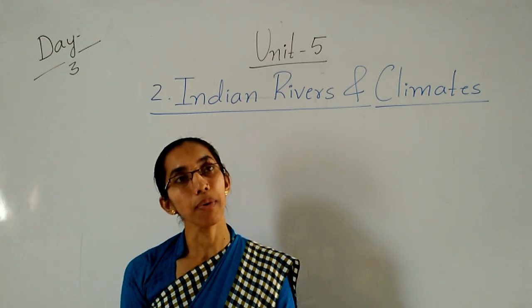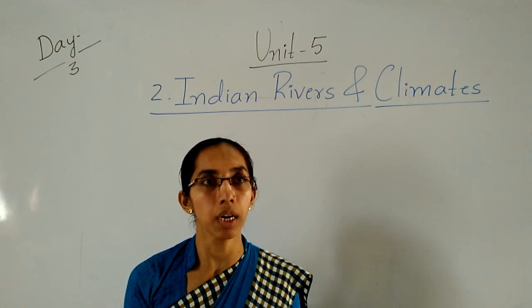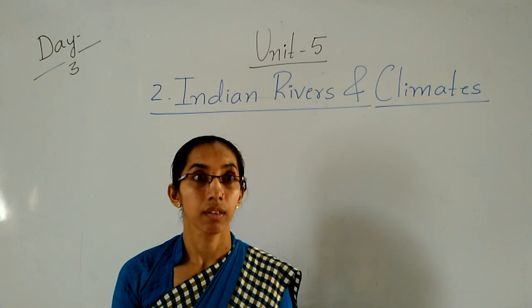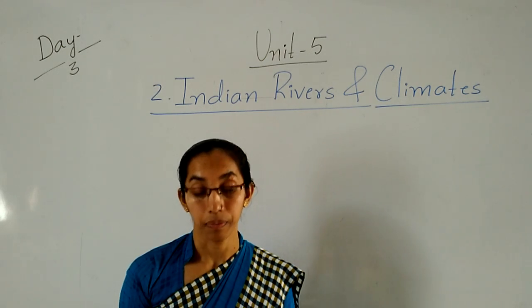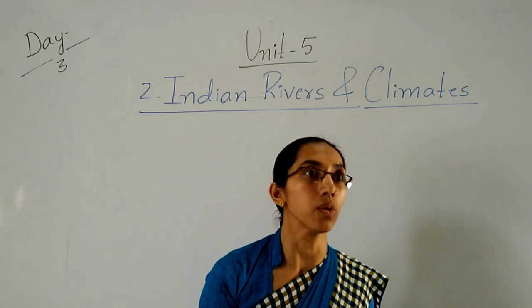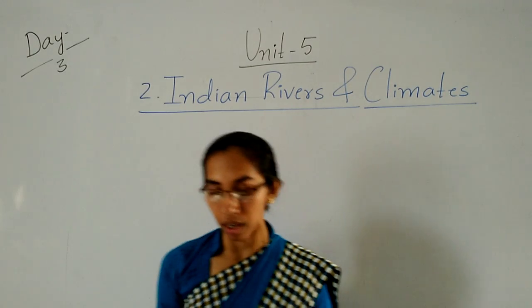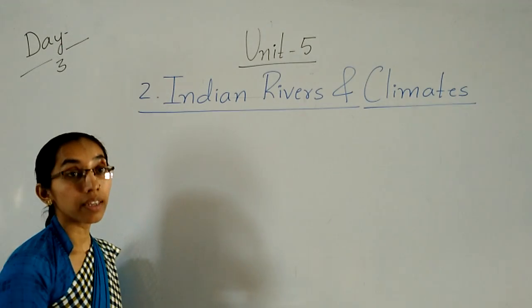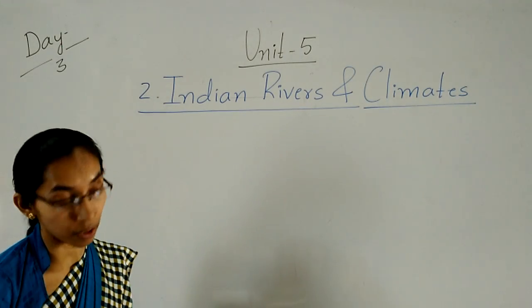Distributaries. Before this river merged, before this river joined together, it mostly breaks into small rivers or streams. That is called distributaries.